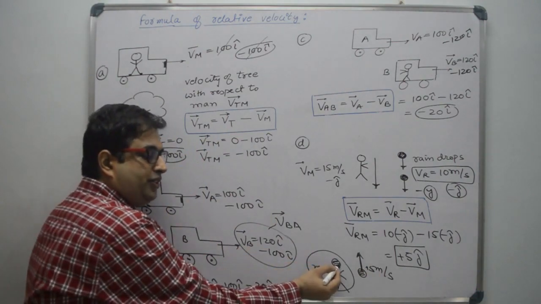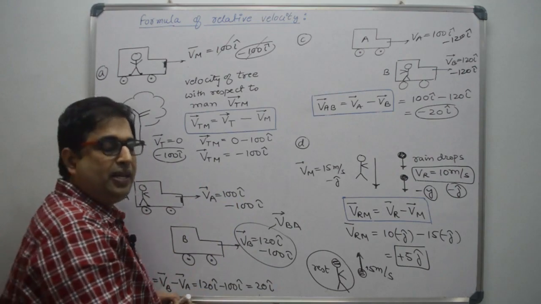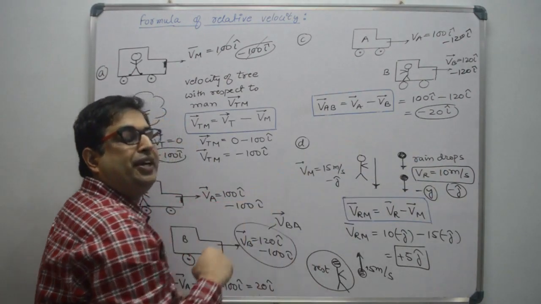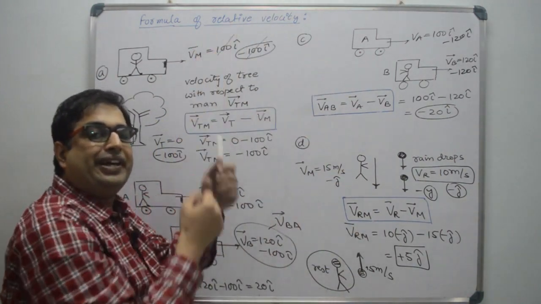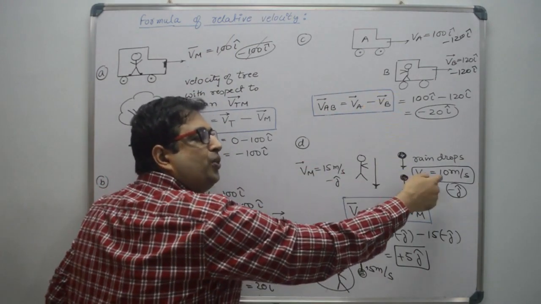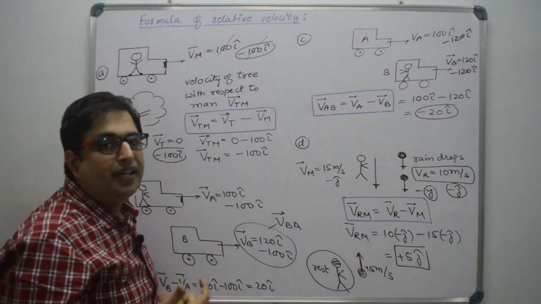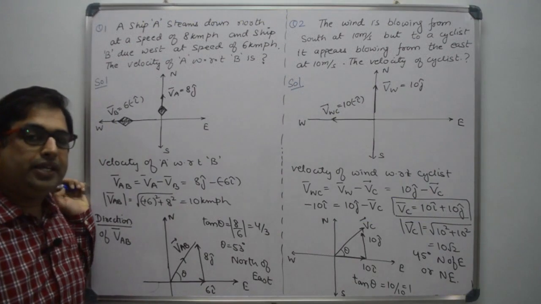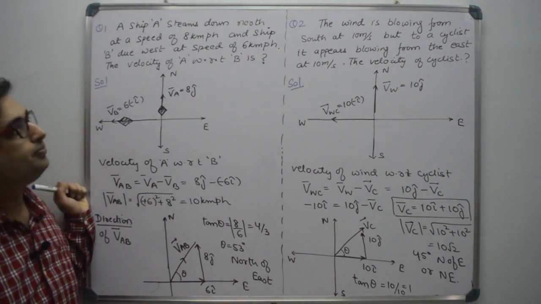So this observer will observe the reverse motion. Why? Because he is moving with more speed than the raindrops. So he will see that raindrops are moving in upward direction. But actually raindrops are falling in downward direction with speed 10 meter per second. That is relative motion, right? Next, let us discuss some general problems based on relative velocity.